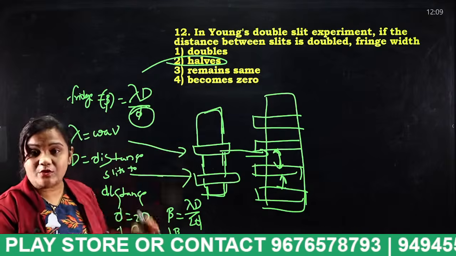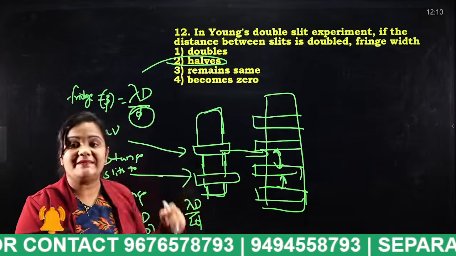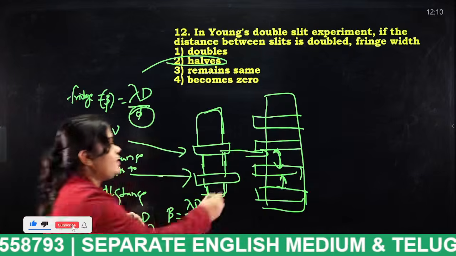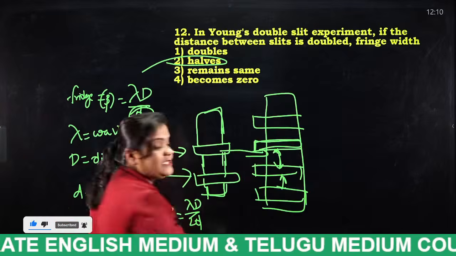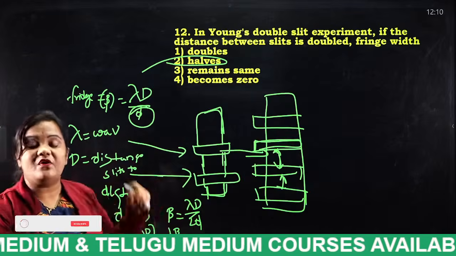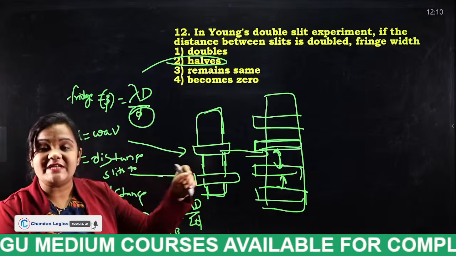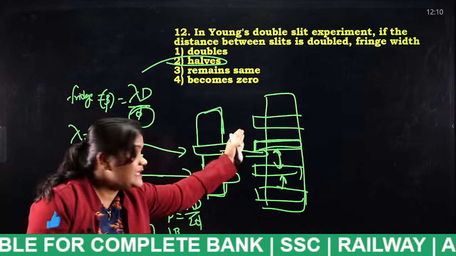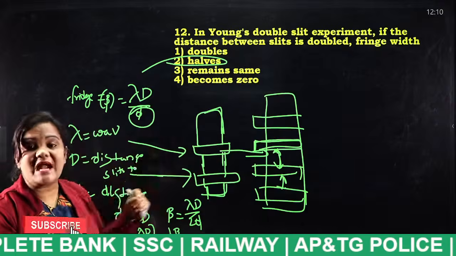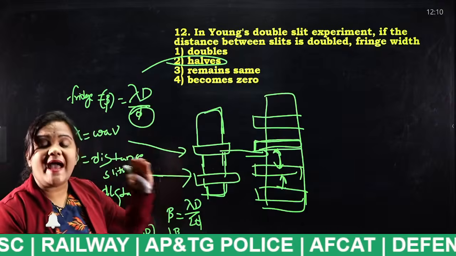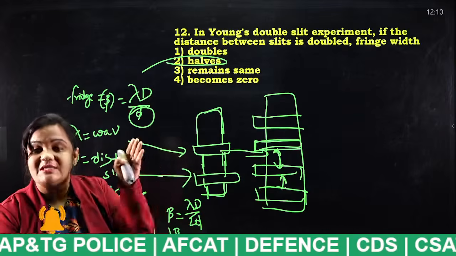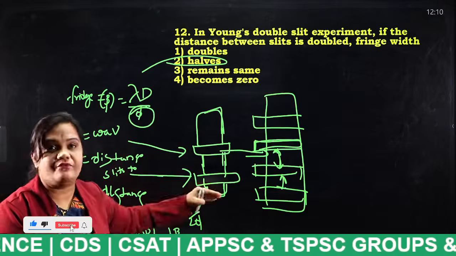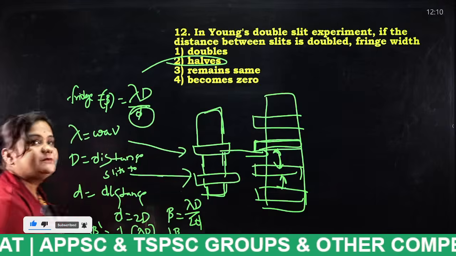For this experiment, there exists a formula. Fringe width is equal to lambda D by d. Lambda stands for wavelength, capital D stands for distance between the slits and the surface, and small d stands for distance between the slits. They have given that the distance between the slits is double. So what happens to the fringe width? The fringe width will get halved. Next.